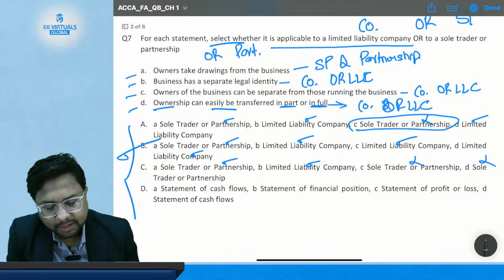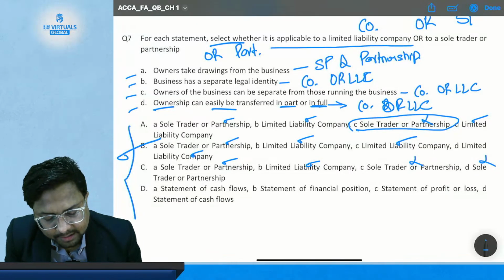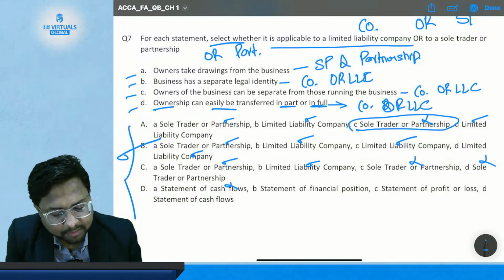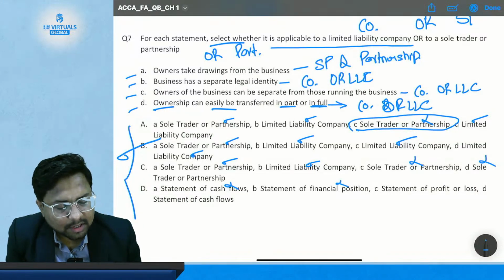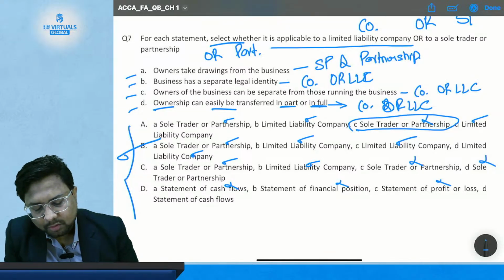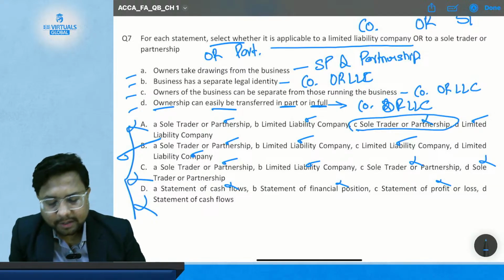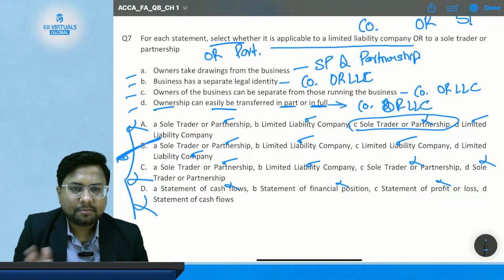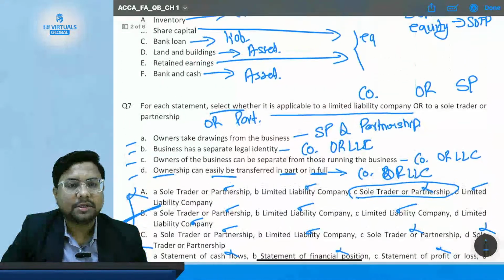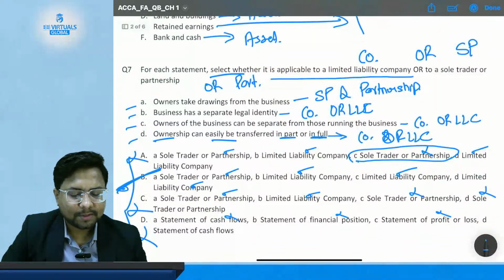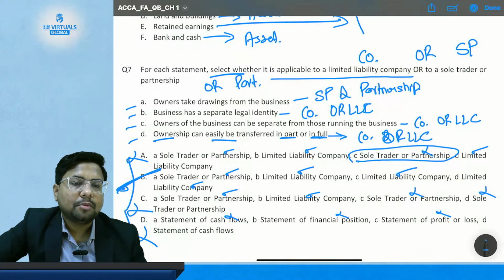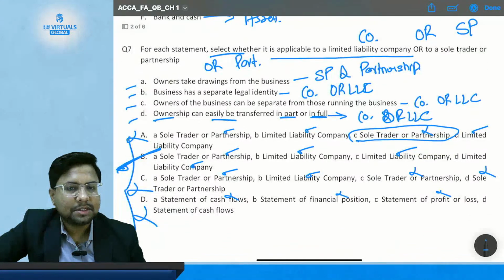Now check option D. Statement A regarding cash flow. No, this is wrong. Statement B regarding statement of financial position. This is also wrong. And this is profit and loss. So option D is altogether wrong. So this is not correct. The correct option is option B, where the statements are as per our answer. The correct answer is option B. You are going to face these kinds of questions only, because these are taken from the ACCA study hub.